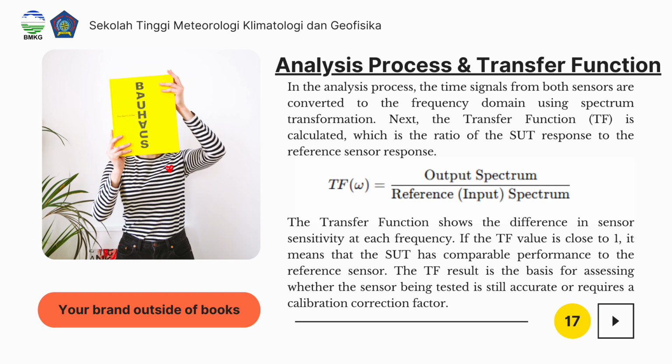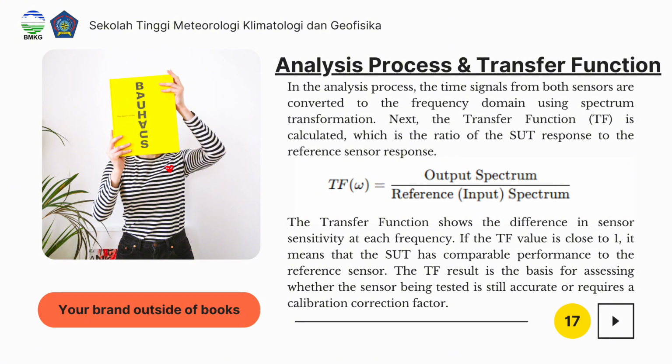Analysis process and transfer function. In the analysis process, the time signals from both sensors are converted to the frequency domain using spectrum transformation. Next, the transfer function, or TF, is calculated, which is the ratio of the SUT response to the reference sensor response.